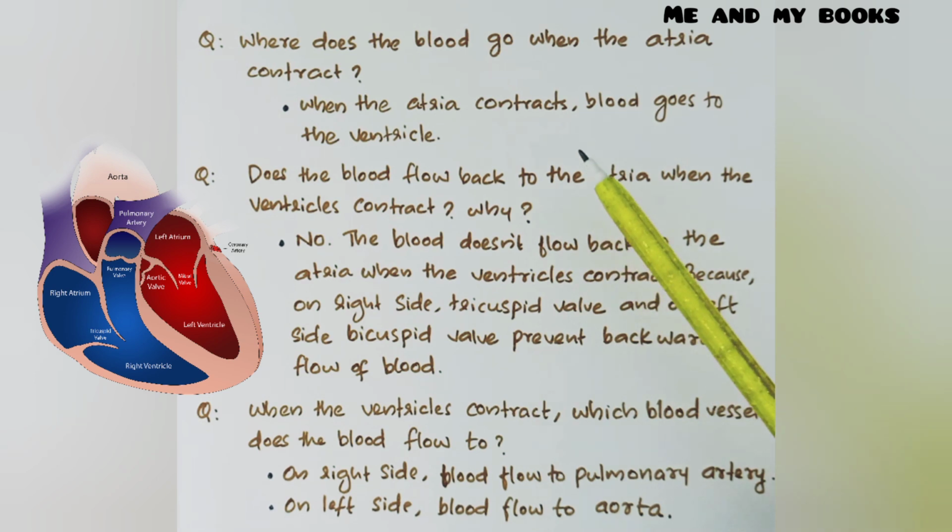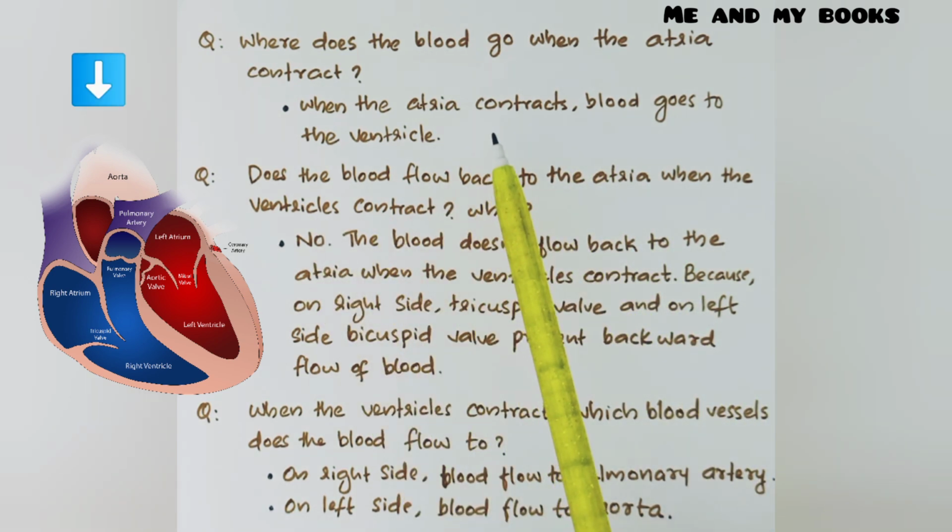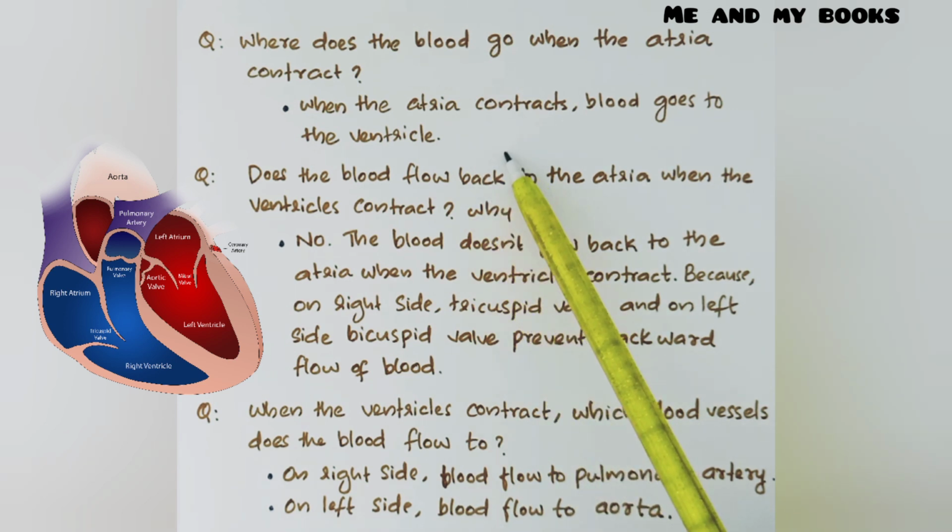Where does blood go when the atrium contracts? When the atrium is contracting, blood moves to which chamber?